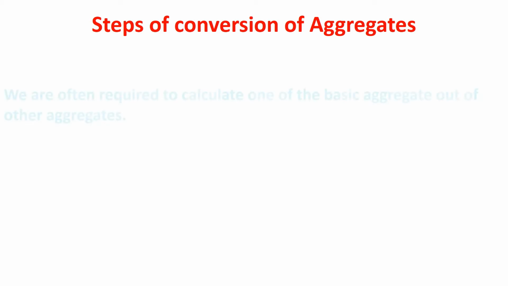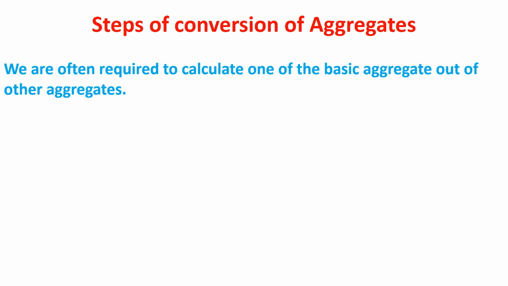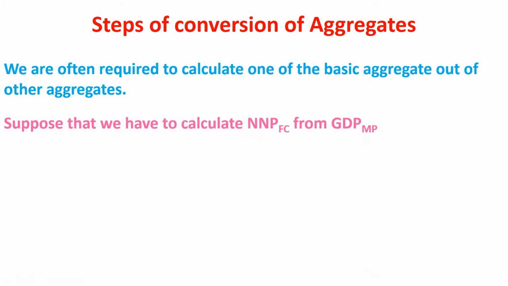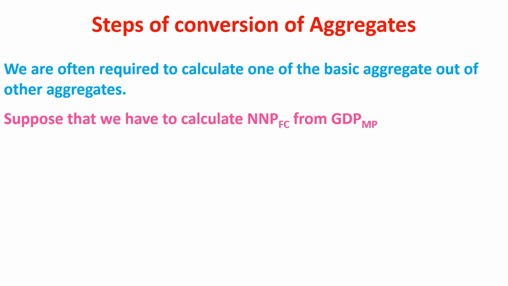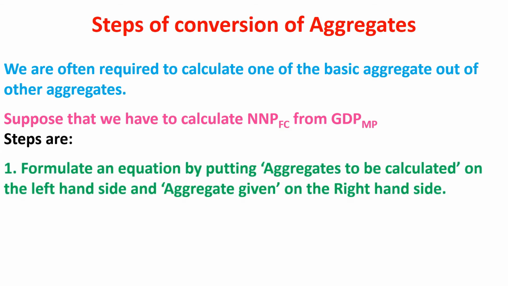We are often required to calculate one of the basic aggregates out of other aggregates. Suppose that we have to calculate NNP at factor cost from GDP at market price. Steps which are being taken. First step, formulate an equation by putting the aggregate to be calculated on the left hand side and the aggregate given on the right hand side. We have to calculate NNP at factor cost, so we write it on the left hand side. NNP at factor cost is equal to GDP at market price plus minus adjustments.